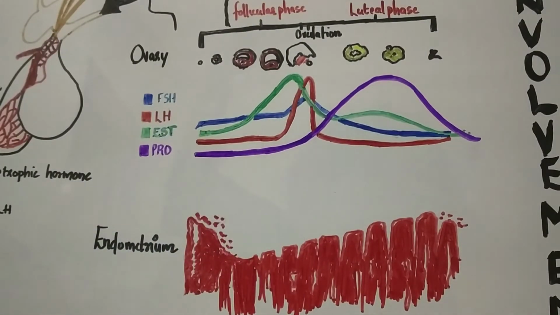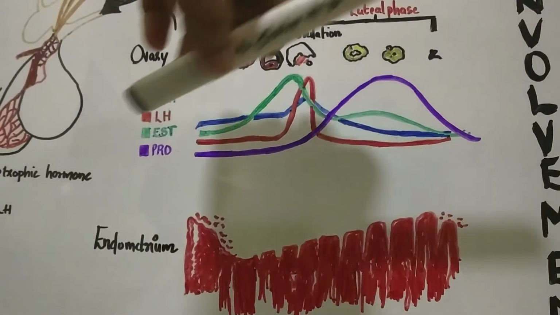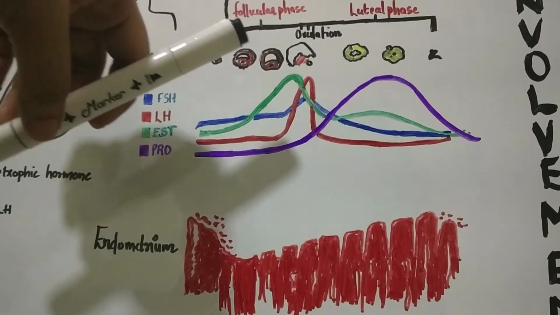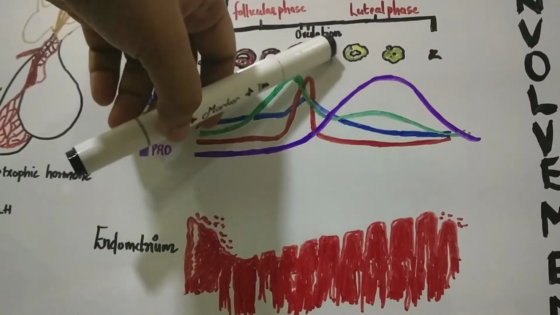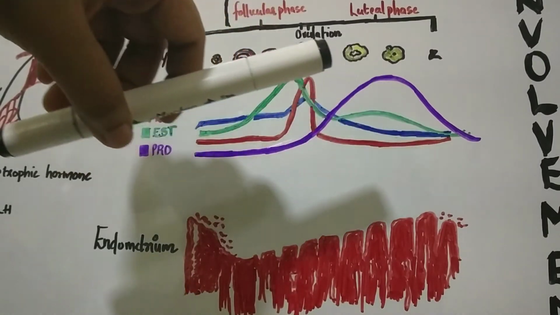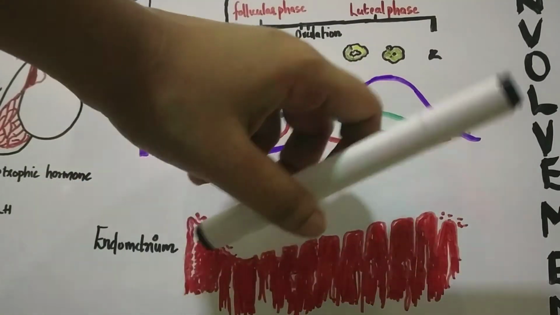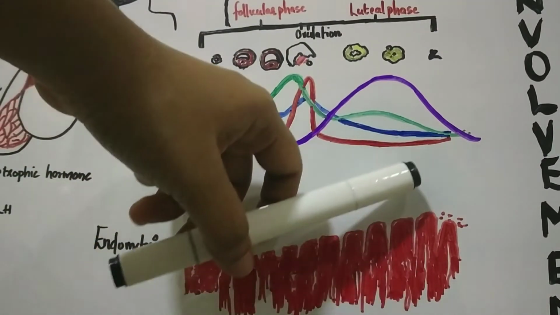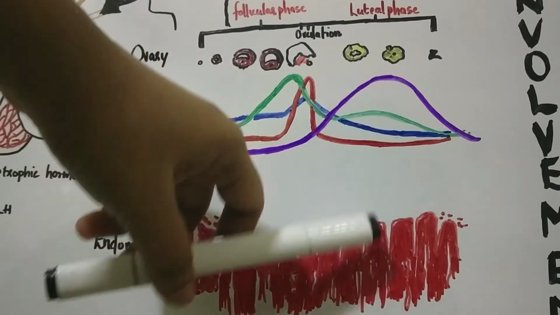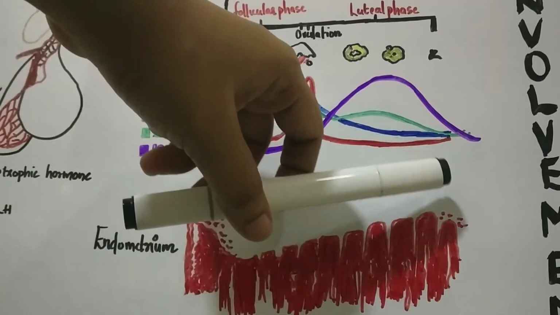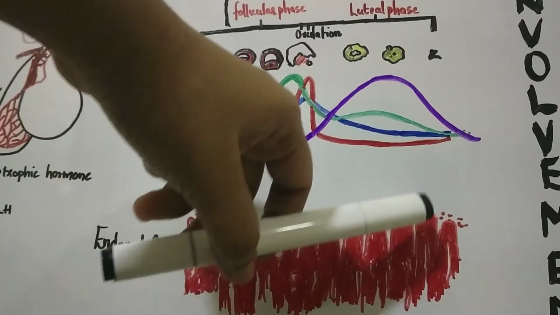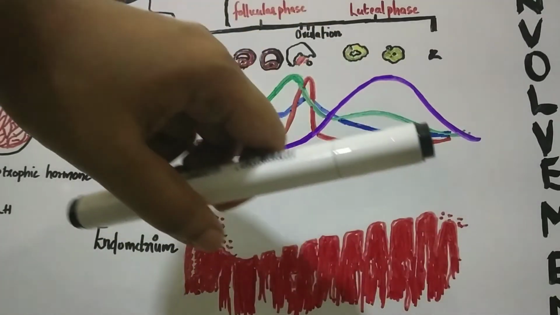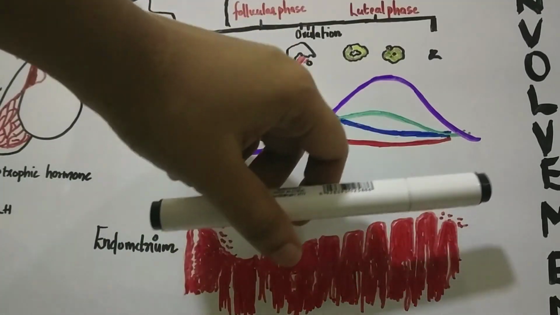During the second phase of the cycle, the ruptured follicle forms the corpus luteum. And the luteinizing hormone stimulates the corpus luteum to secrete progesterone. This progesterone maintains the endometrium wall. That is, it results in the complete growth of the uterine glands, and the uterine glands start to secrete mucus, and the spiral arteries are also completely formed. So this is the secretory phase of the endometrium. So progesterone maintains the endometrium.